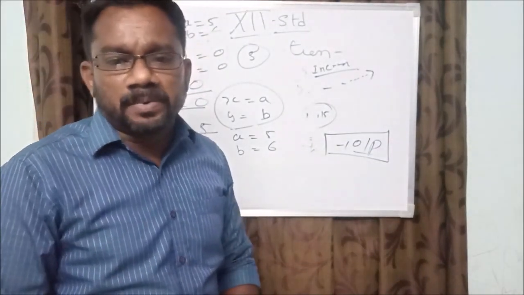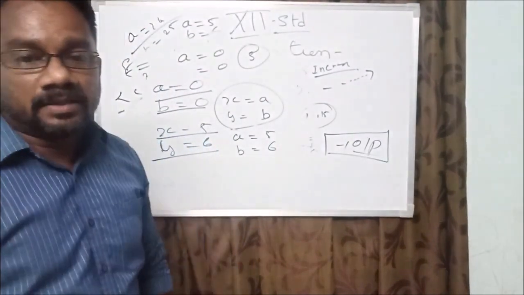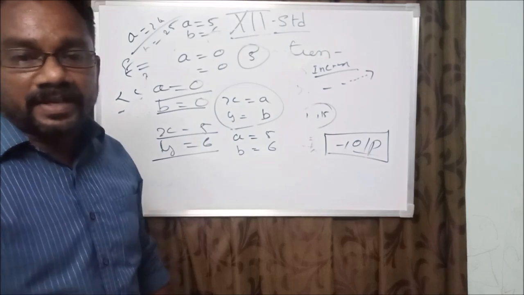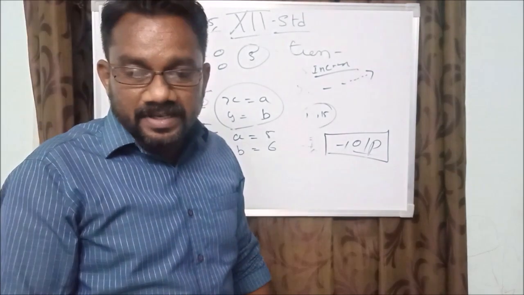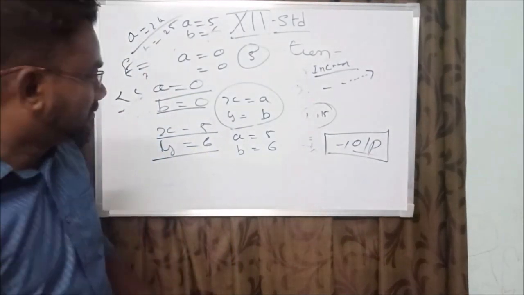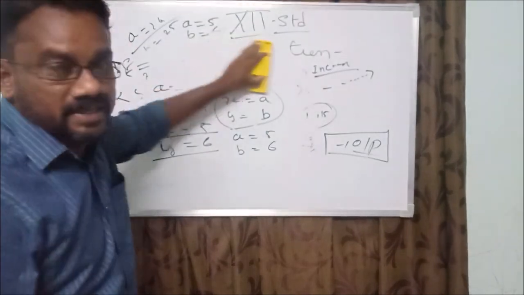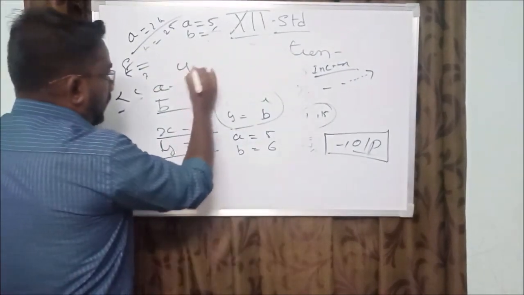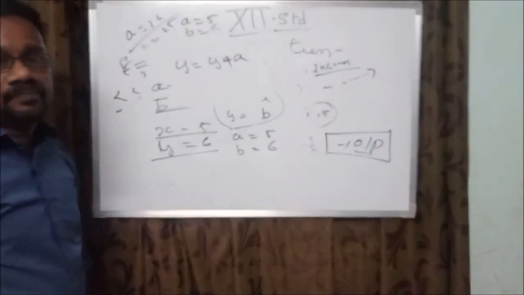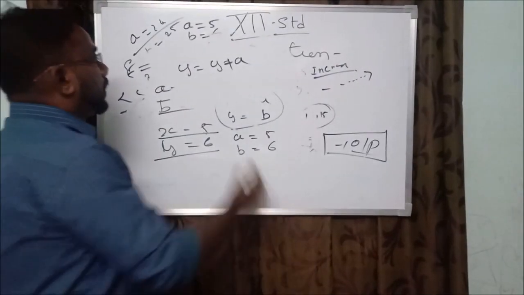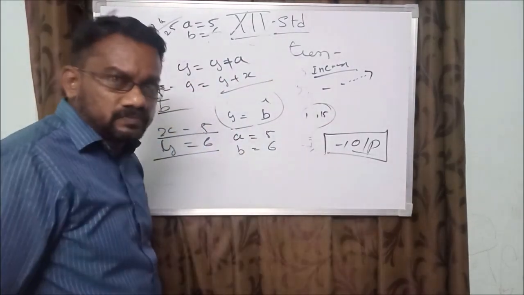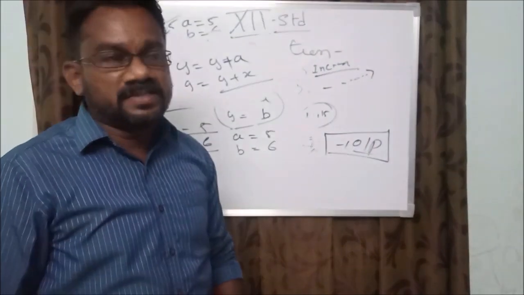Another one is an impure function. What is an impure function? The variable used inside the function may cause some side effects to the function. What are the side effects given by some alternative programming? A value is given and some result is executed automatically. Now you have to see y equal to y plus a. What will the answer be? Or y equal to y plus x. Return the value as y.